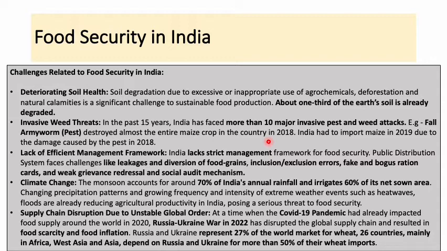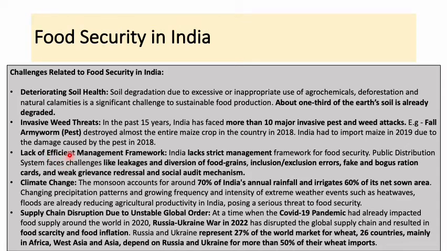और इसी वजह से next year में यहाँ पे because of the low harvest के कारण क्या होना, यहाँ पे इंडिया को क्या करना पड़ा, it had to import maize in 2019 due to the damage caused by the pest in 2018. ठीक है. So the fall armyworm pest was reported from the regions of Tamil Nadu and also our neighbors, that is Sri Lanka as well. So in the COVID times you must have also heard about the locust attack हुआ था. If you remember, COVID in the year 2020 के टाइम में locust attack भी हुआ था in places like Gujarat and Rajasthan. तो such attacks are harmful for the crop production.